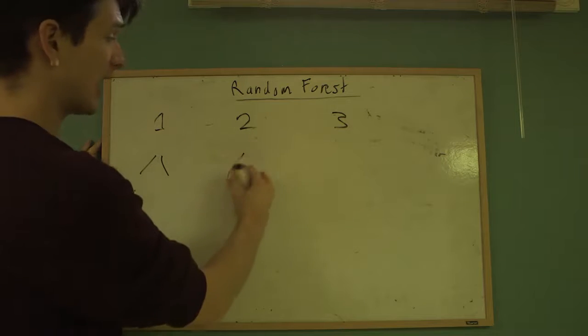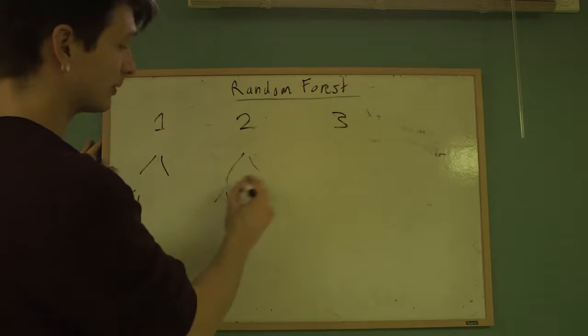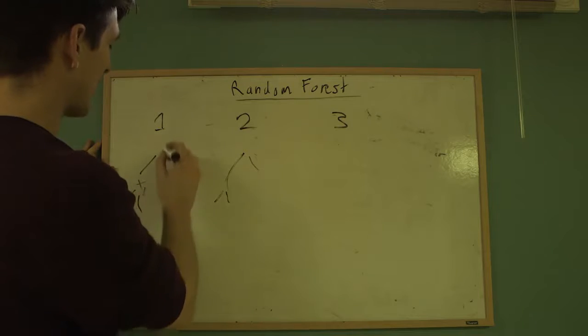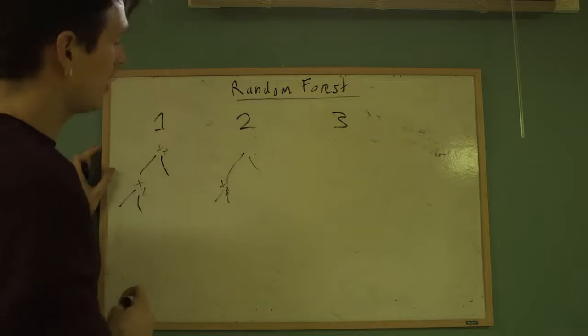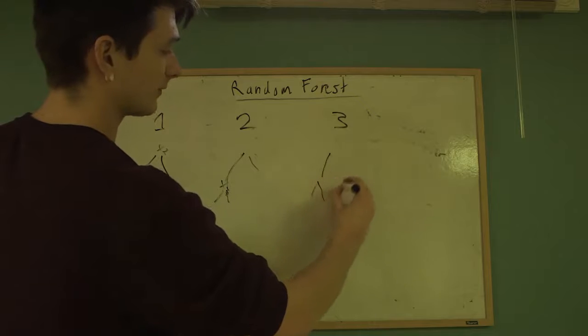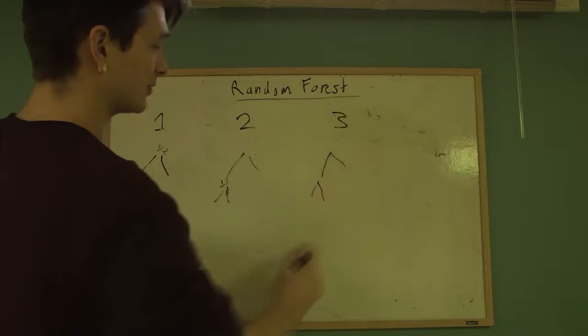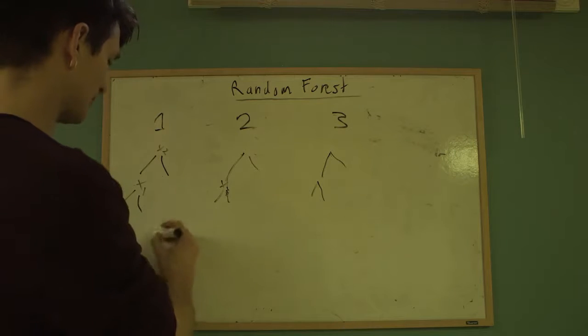3 different decision trees. And in a lot of cases, they're going to look quite different. They're going to split on different variables, on different x's. You're going to have different split points. You may have a variety of different features. And what's going to happen is that you're going to give all of these equal weight.